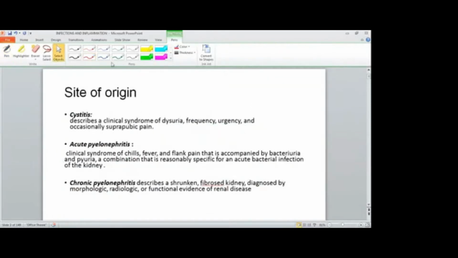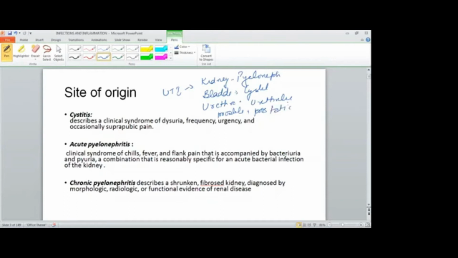According to the site of origin, we are dividing urinary tract infection into various types. Whether it is from the kidney, that is pyelonephritis; whether it is from the bladder, that is cystitis; whether it is from the urethra, that is urethritis; whether it is from the prostate, that is prostatitis.